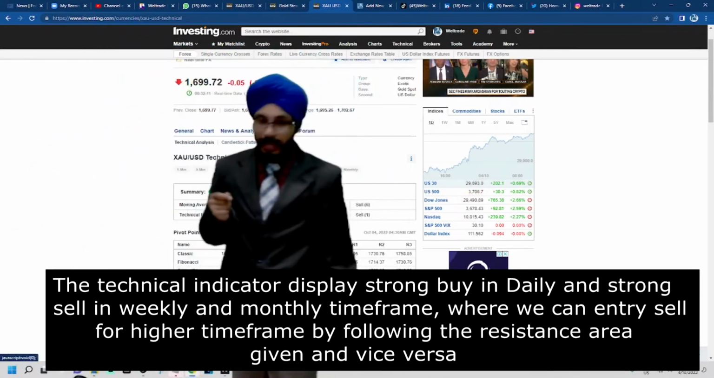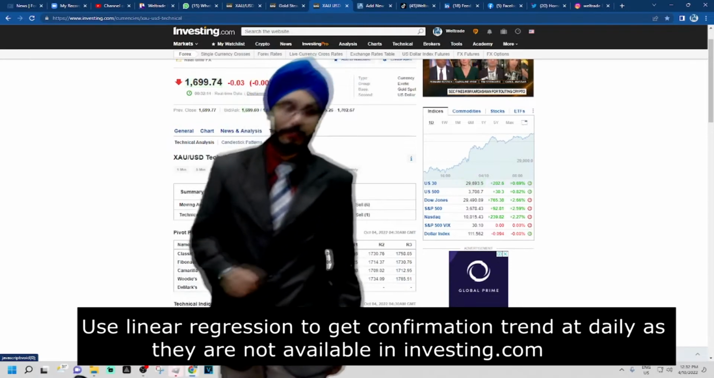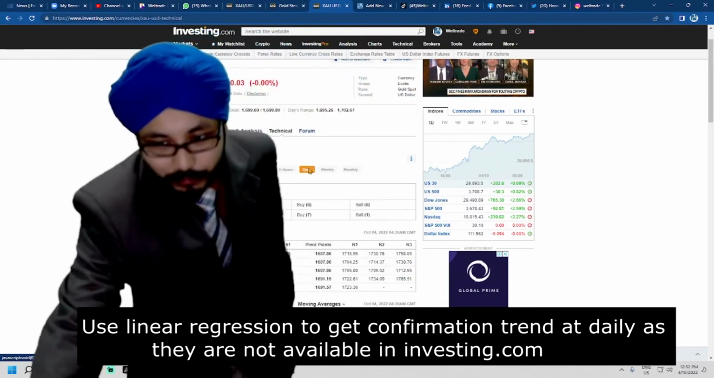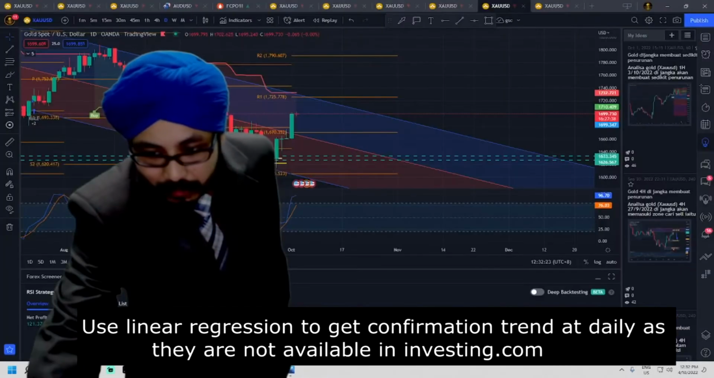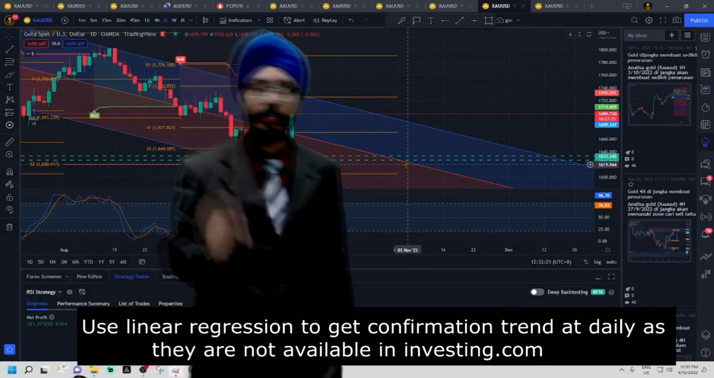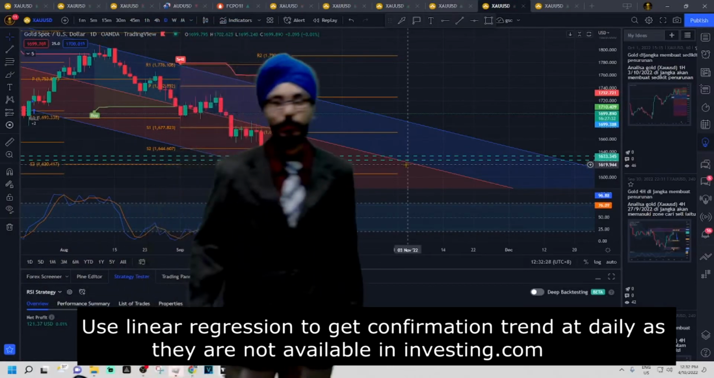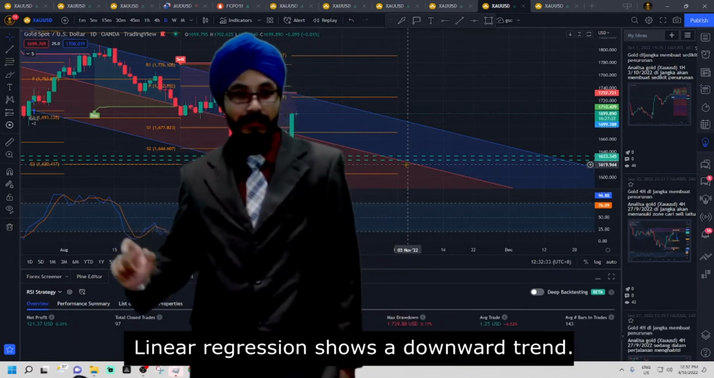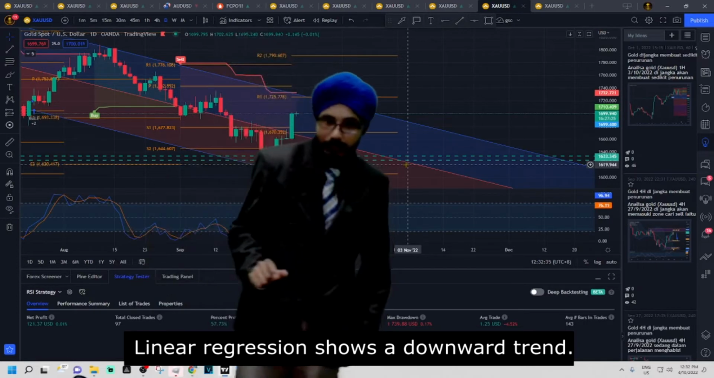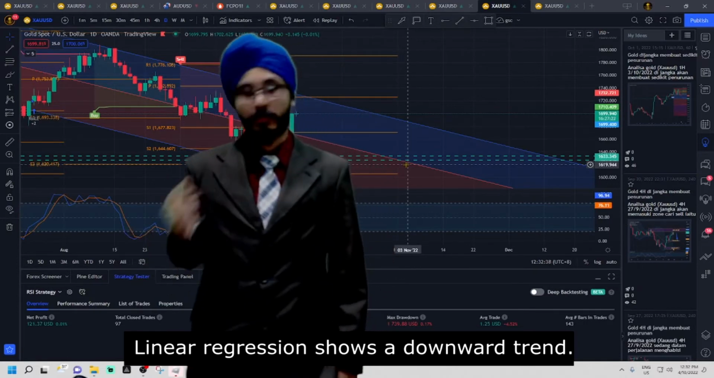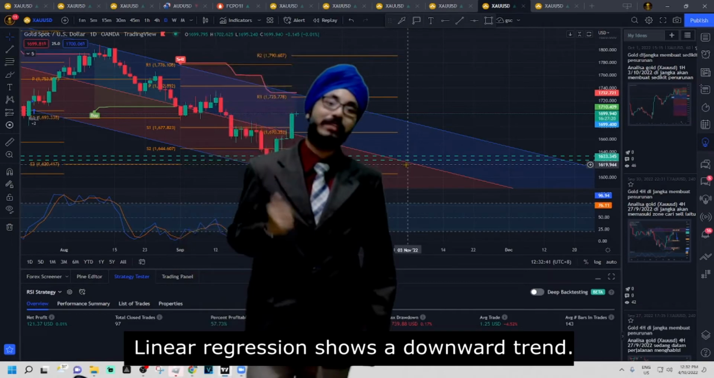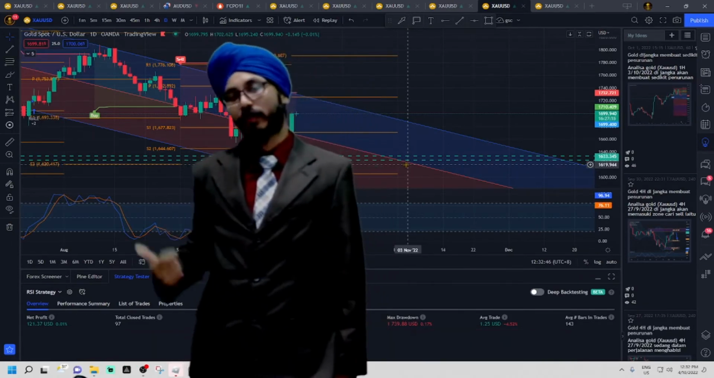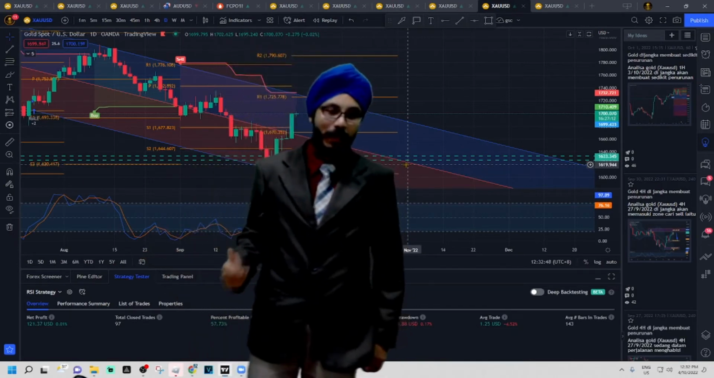To go further, we will have to check another indicator in our daily. As we could go here, I am using the linear regression at the daily time frame. As we could see, our daily time frame confirms that the trend is actually a downtrend. However, as we know, most of our technical indicators are basically telling us to buy. And as we confirm with our weekly and also our monthly, it's also a strong sell.